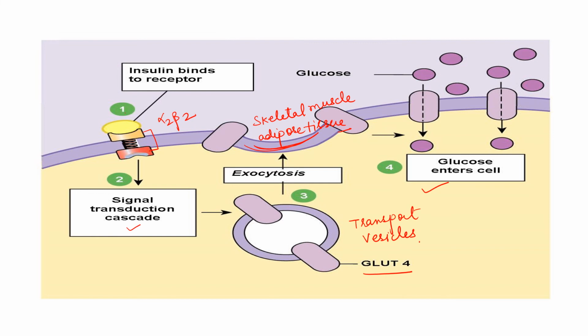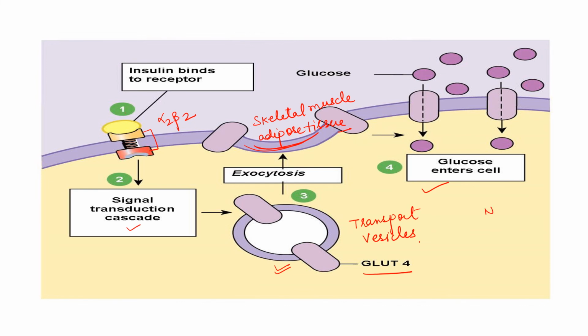So this glucose uptake is insulin mediated, under the control of insulin. Okay, insulin induces the movement of intracellular GLUT4 molecules to the cell surface and thus increases glucose uptake.